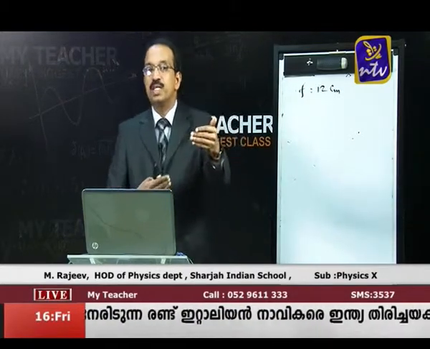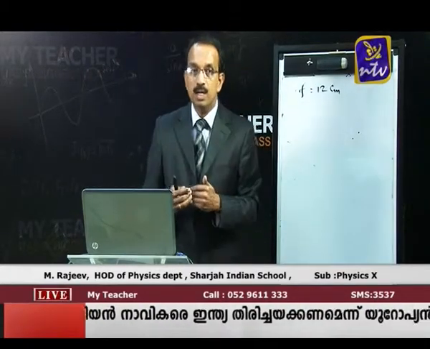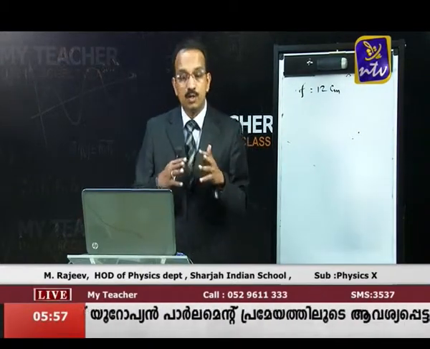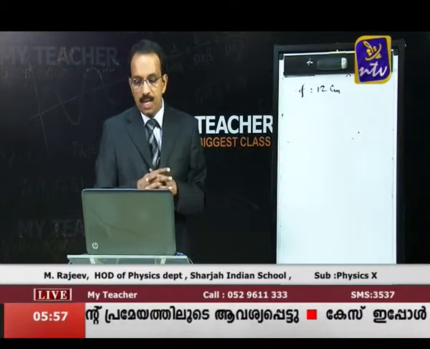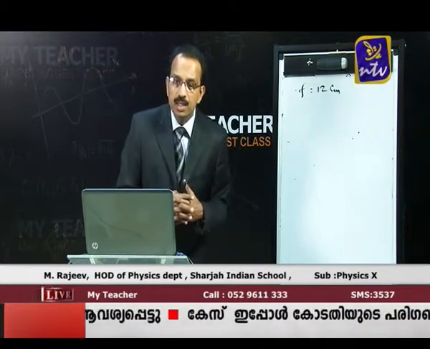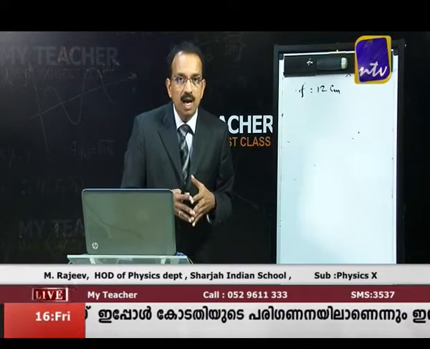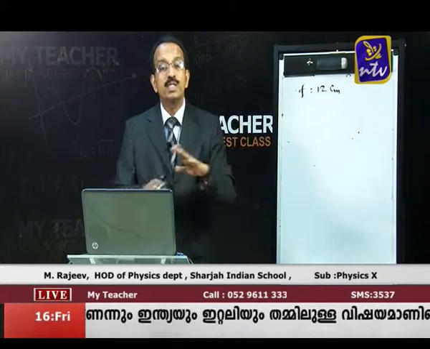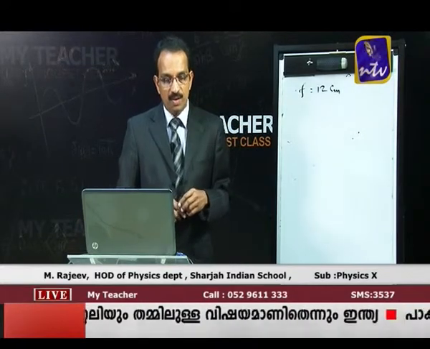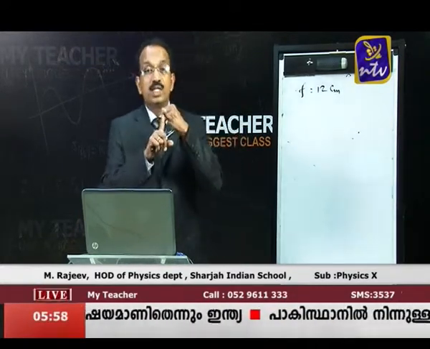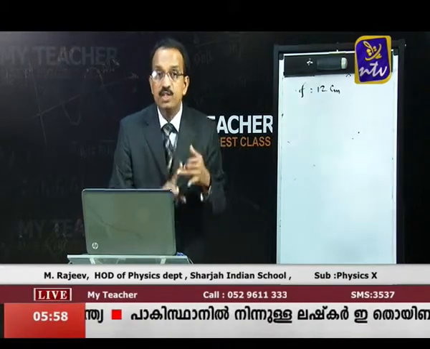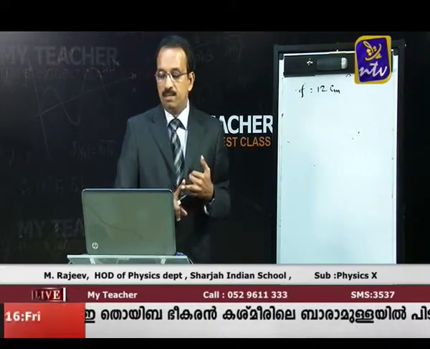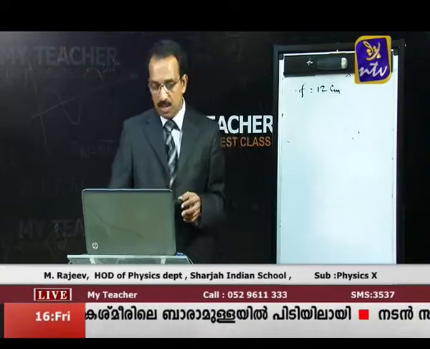Is that clear? If the object is kept within 12 centimeter from the pole of the mirror, it forms an erect image. Then only it will be virtual as well. Nature and size of the image: nature is virtual and the size is enlarged. Concave mirror always forms an enlarged image in this case. Okay. So, once again, range is within 12 centimeter, the nature and size are virtual and enlarged, then draw a ray diagram to justify the answer. Okay, the diagram you must be knowing.